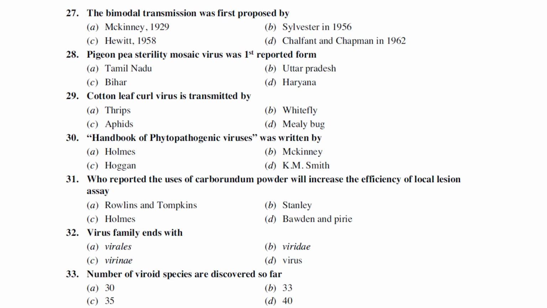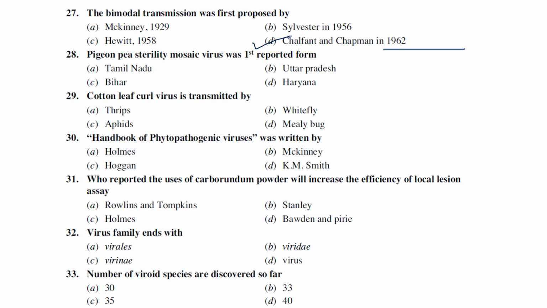The bimodal transmission was the first proposed way. What is bimodal transmission? Bimodal transmission generally means the transmission of a plant virus by means of two agents. For example, you can take the cauliflower mosaic virus. It is known to be transmitted by aphids as well as by sap transmission. And it is the first virus reported as a bimodal transmission, by Chaffant and Chapman in 1962. That is the cauliflower mosaic virus.